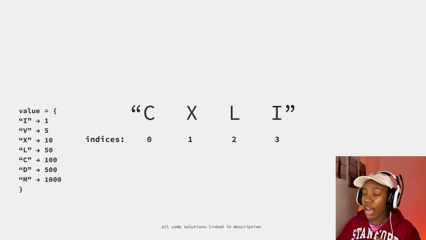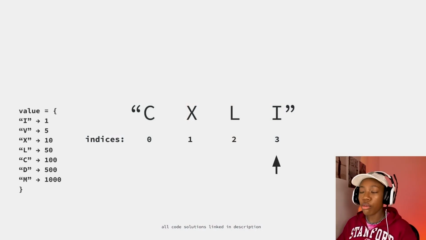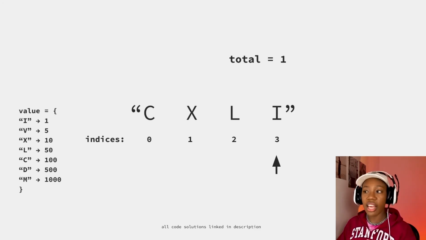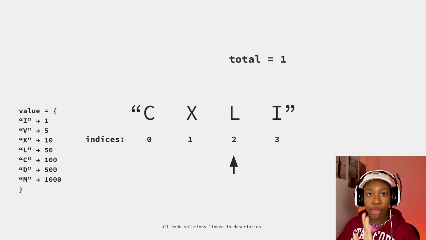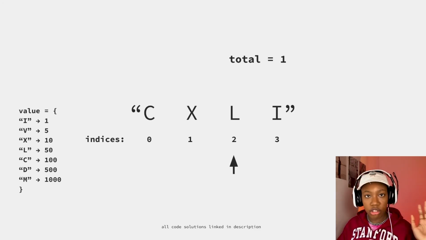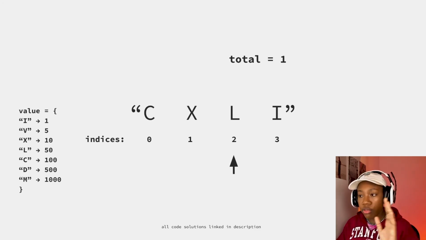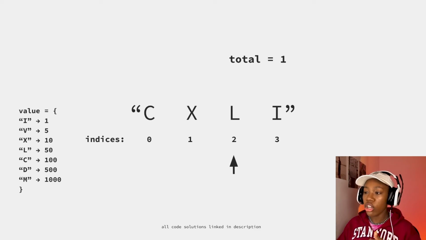We'll say, all right, we have this example. We have our example again. And this time we're going to start at the end. And when we start at the end, we're just going to say, all right, the end, this value, we're just going to set total equal to that ending value. And then from here, we're going to just walk through towards the front of the string. And we're going to walk through the front of the string and peek at what we just saw. So we're going to take that peek.